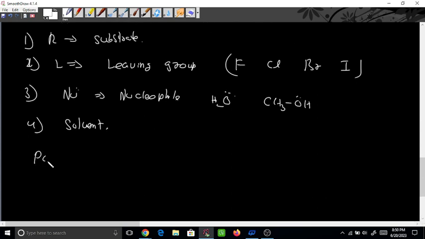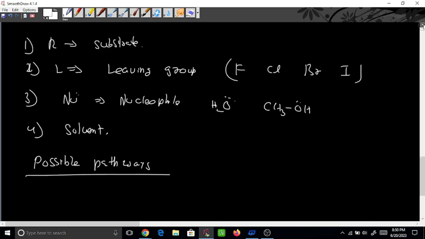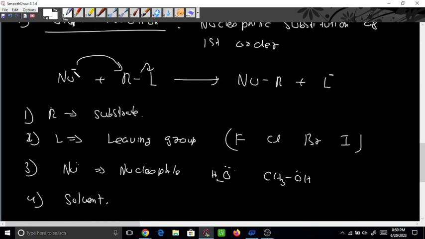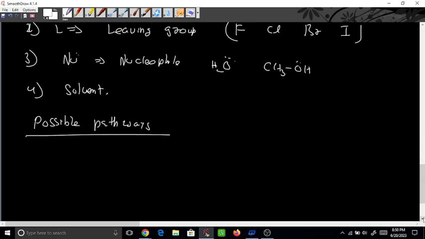So what are the possible pathways or mechanism? Here, again I am repeating, one sigma bond is formed between the alkyl group and the nucleophile, and the leaving group has left this molecule. So in the possible pathway, what has happened in the first step, this is important.